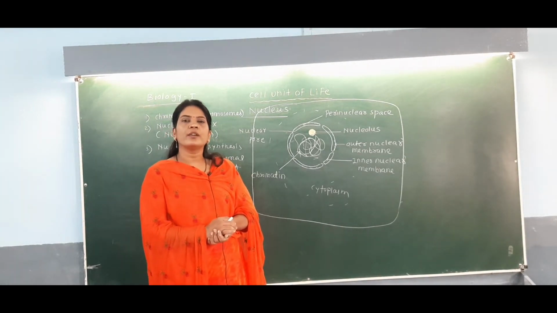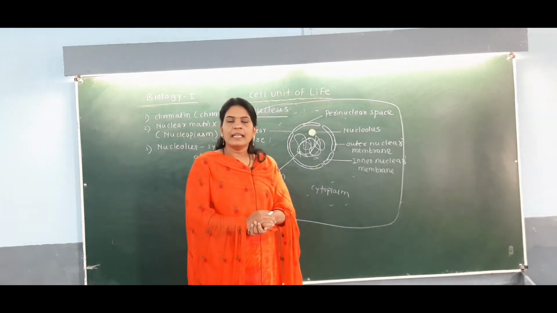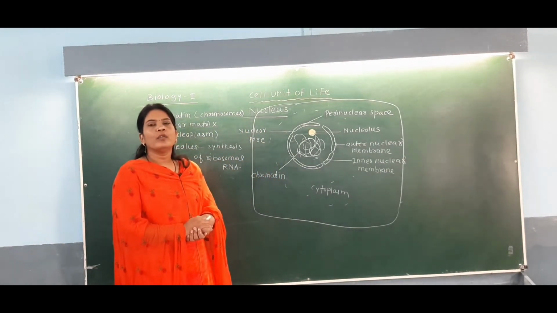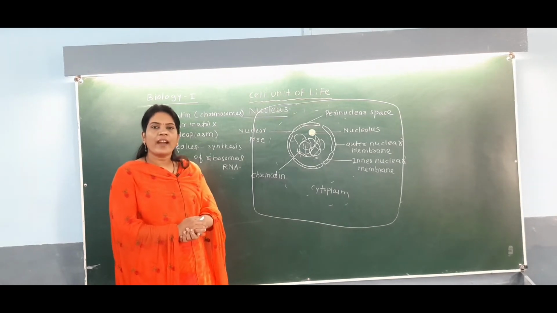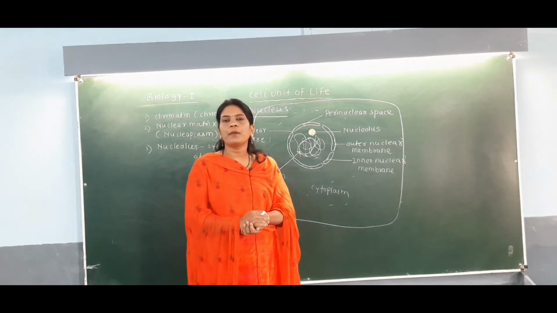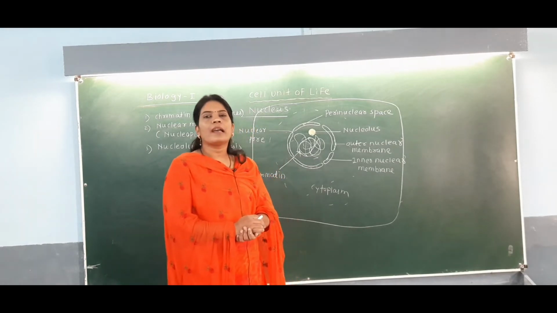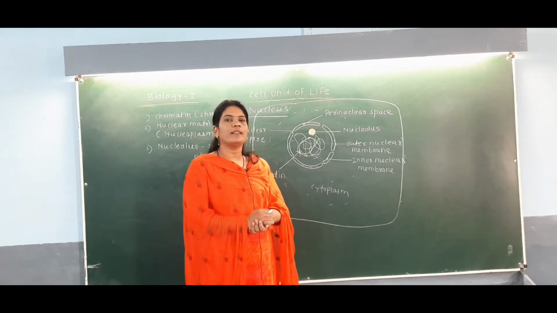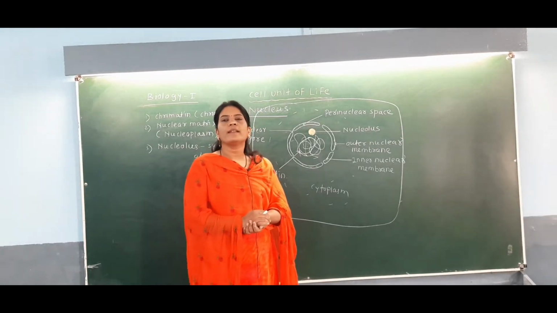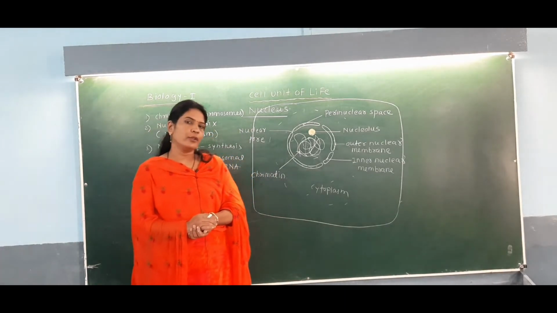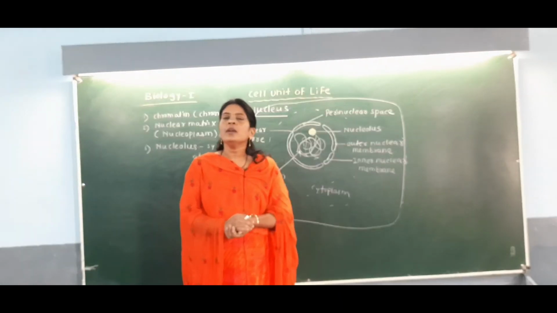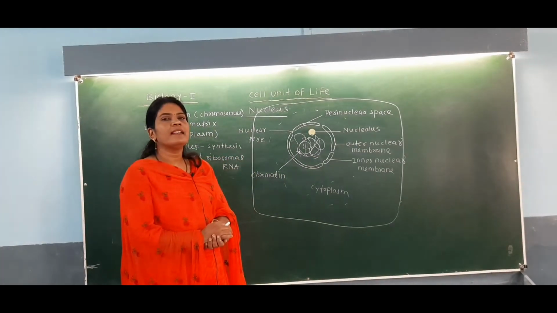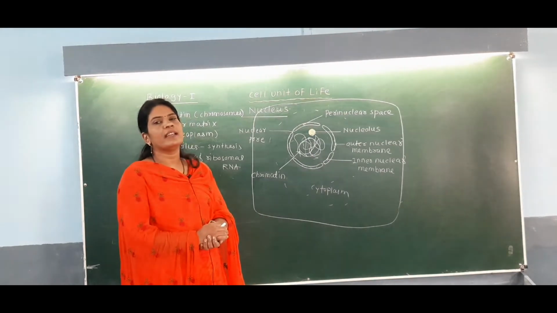So for your interest, you can search for the answer to this question, cells with more than one nucleus, and you can find various examples of it. But keep in mind, there is only one nucleus in various types of cells. Only a few examples have more than one nucleus. Okay, so what is important is that about 90% of cells have only one nucleus in them.